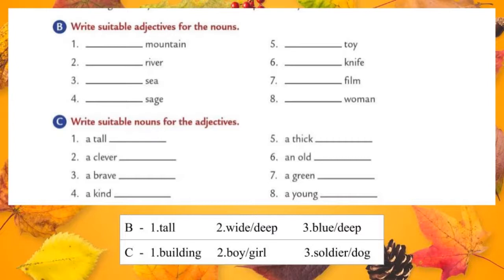Let's move to the next one, a clever dash, a clever boy, a clever girl, a clever dog, whatever. Let's move to the third one, a brave dash. Already we have seen an example on brave, a brave soldier, a brave dog, a brave boy, whatever you can write. Okay students, we have seen the first three. Remaining you should try in your grammar book. So write the answers clearly and properly.